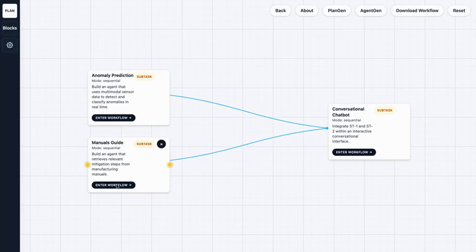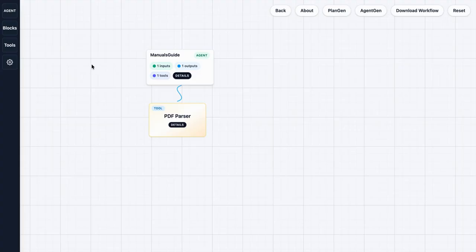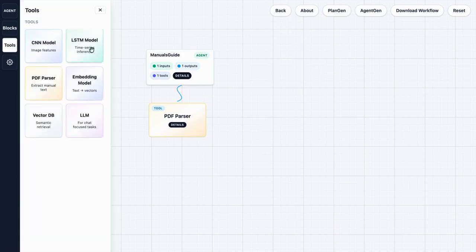On going back, similarly for the manuals guide, targeted to have retrieval and mitigation guidance as its capability. And if sometimes these tools are not sufficient, there is a tool registry on the side through which we can pull in additional tools.